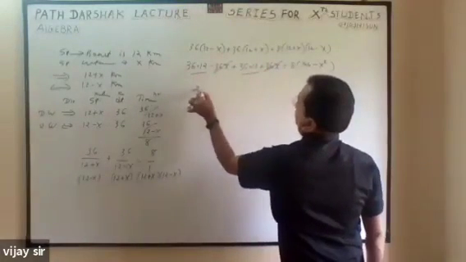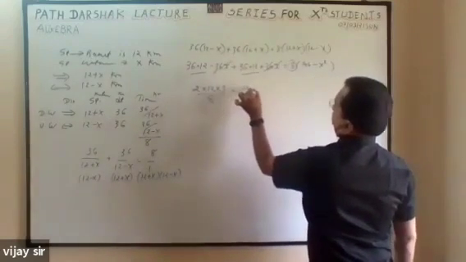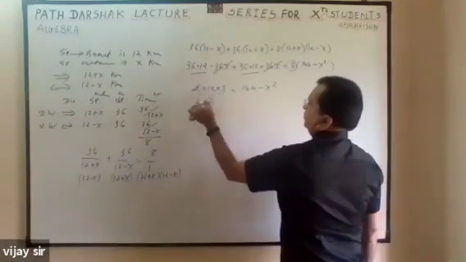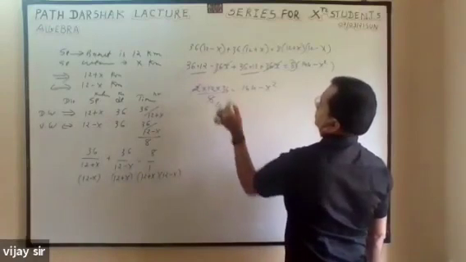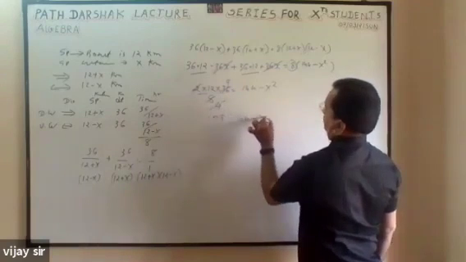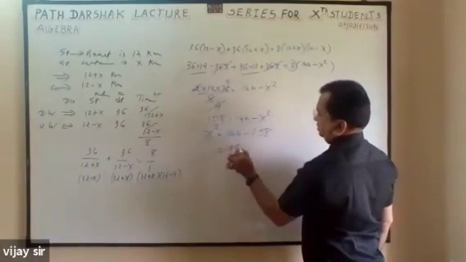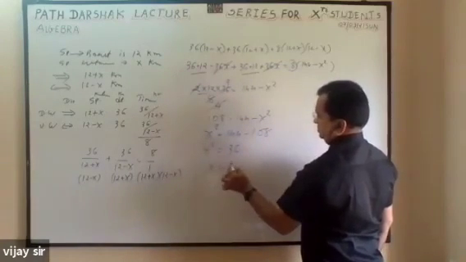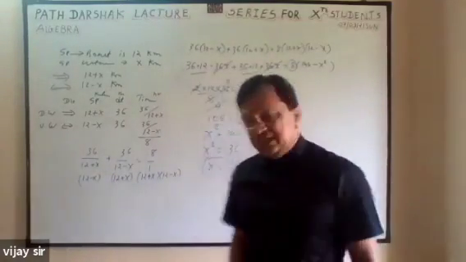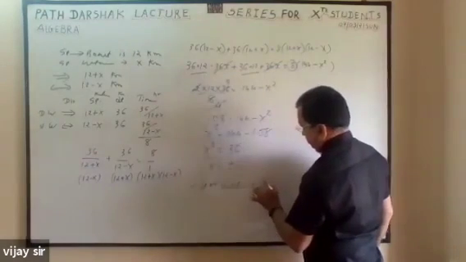This and this will be double. So 2 into 12 into 36. This goes down. Half. It is 108. It is 144 minus x square. x square is equal to 144 minus 108, which is 36. Then you have to mention speed cannot be negative. Therefore, speed of water is equal to 6 km per hour.